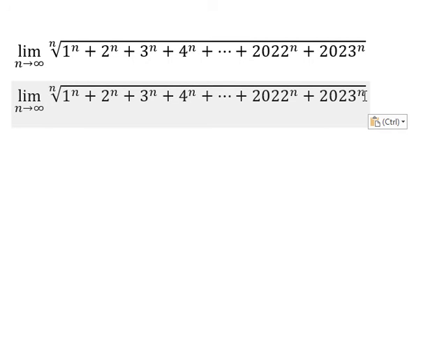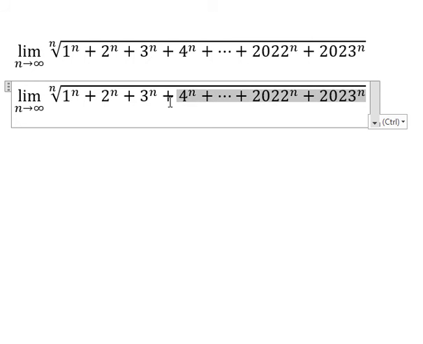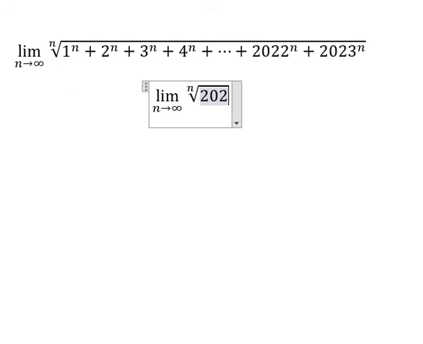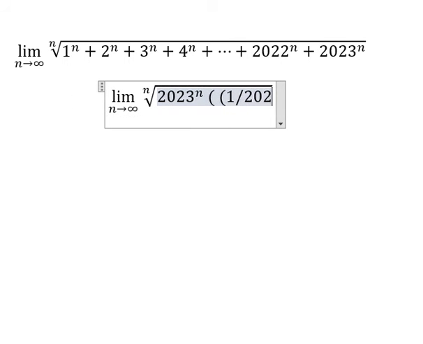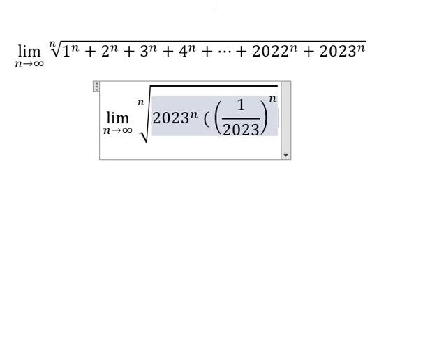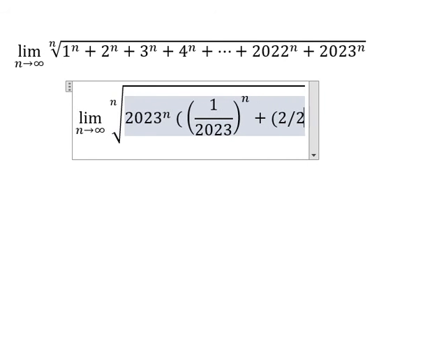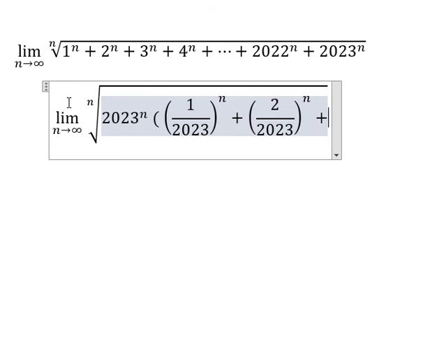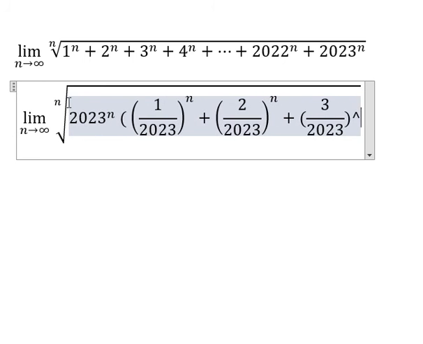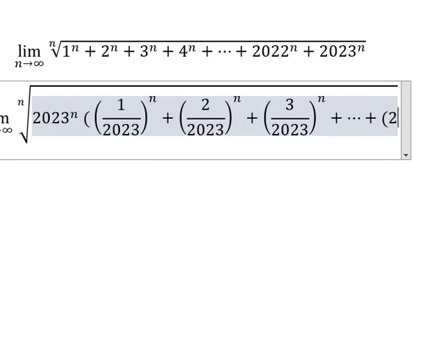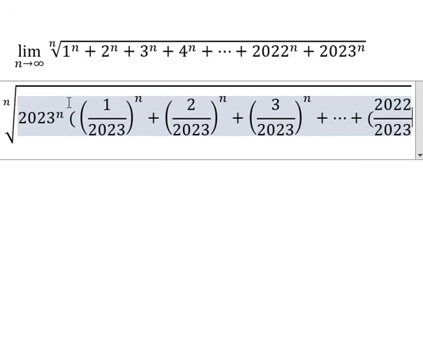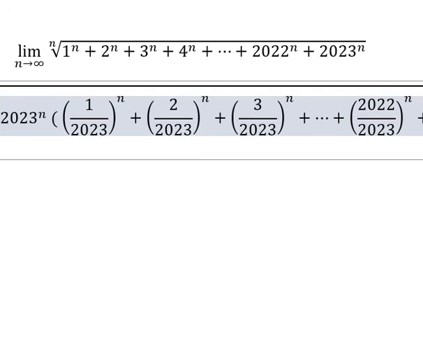About this one, we can do factorization by 2023 to the power of n. So that should be like this. So we have 1 over 2023, everything to the power of n. Similar for the second one, and the next one, and so on until 2022 over 2023, everything to the power of n plus 1.